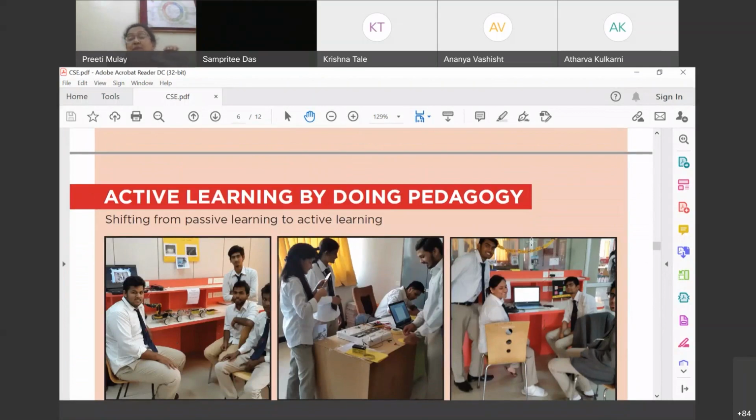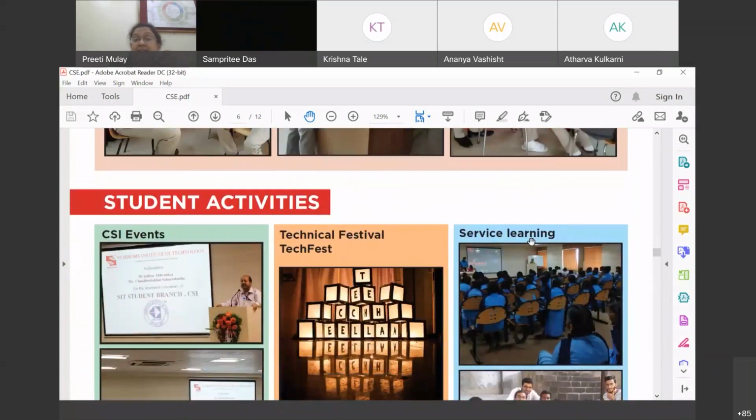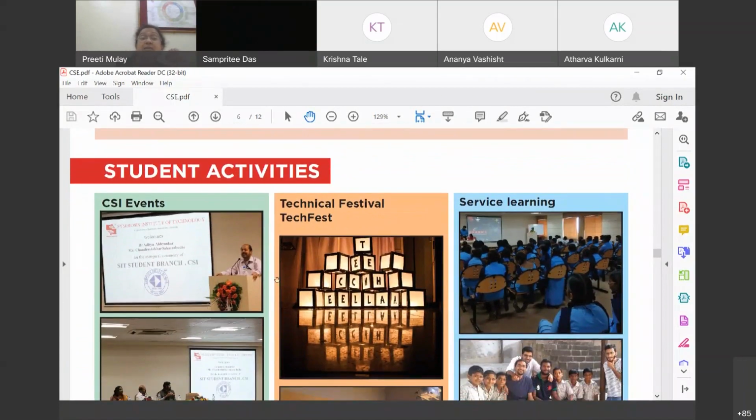So here are a few glimpses of team building, team activities, and these are our labs also, my dear friends. Other than teaching and learning, these are the snaps of students' activities. Here is a CSI event, a technical event called Tech Fest. See how beautifully students have decorated it.